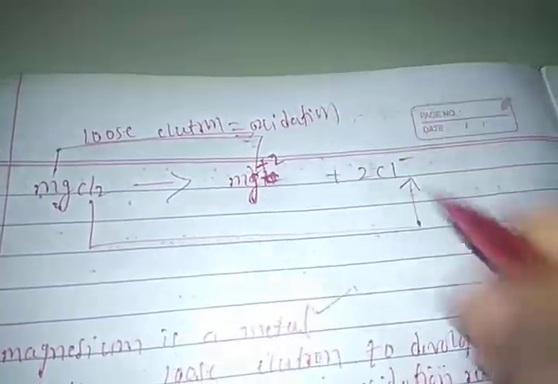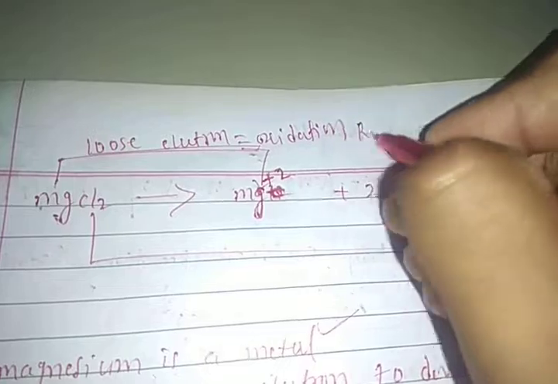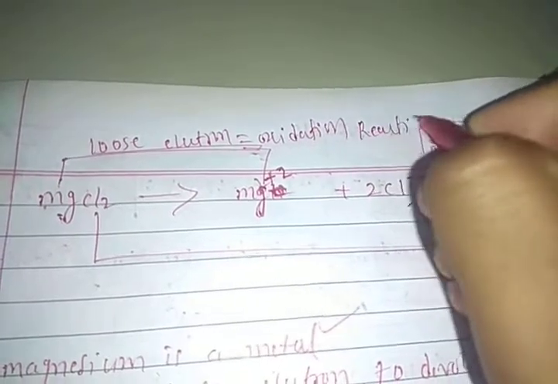So I will write here, students, magnesium loses electrons, so it undergoes oxidation reaction.